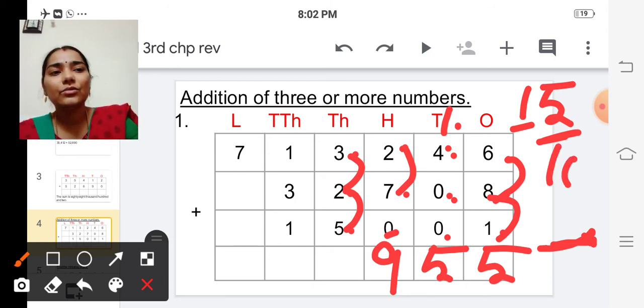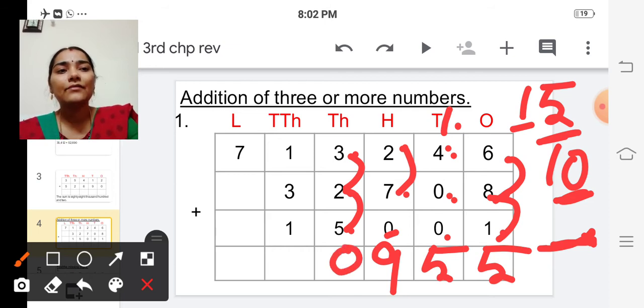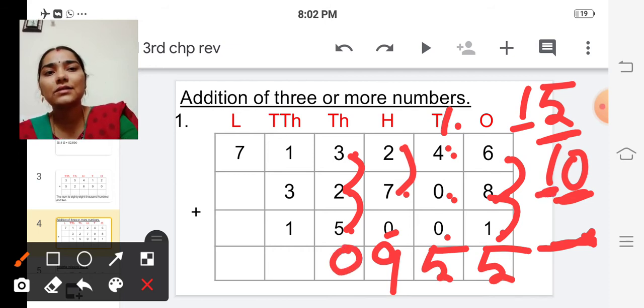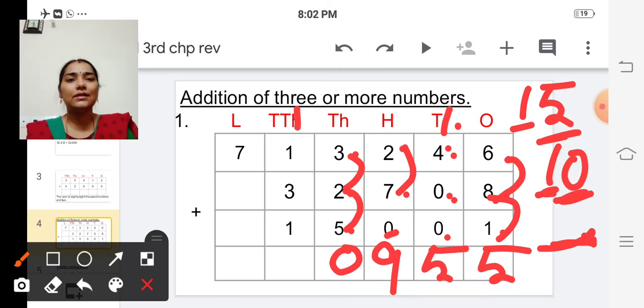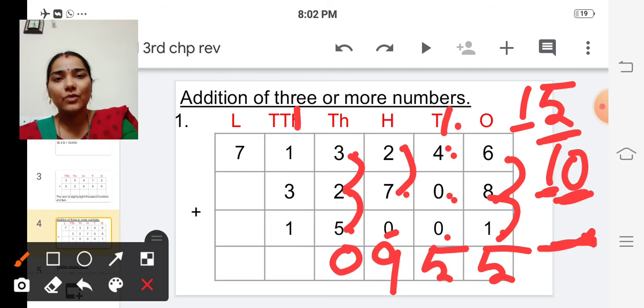So we are getting a 2-digit number. So we have to put this unit digit in the answer place, and we have to carry over this 1 to the next place. That is the 10,000s place. And here we are having 4 numbers to add, isn't it?